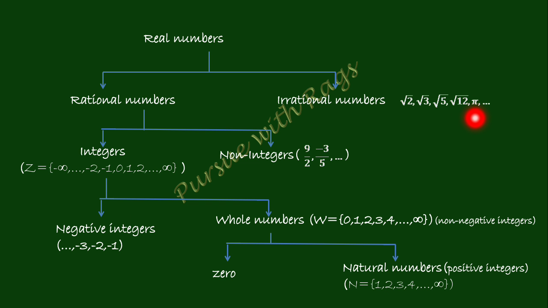You might be substituting 3.14, otherwise 22 by 7. But if you check clearly, the value of pi doesn't end with 3.14. Beyond that 4, there are non-terminating and non-repeating decimals. So pi is an irrational number.